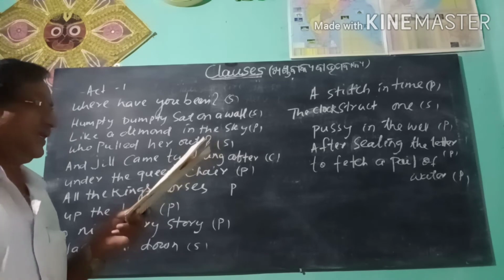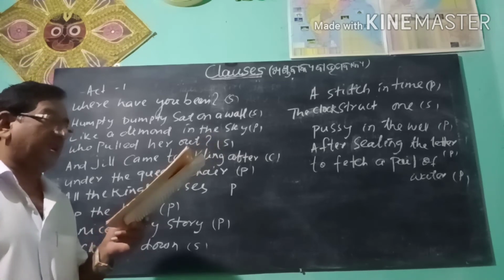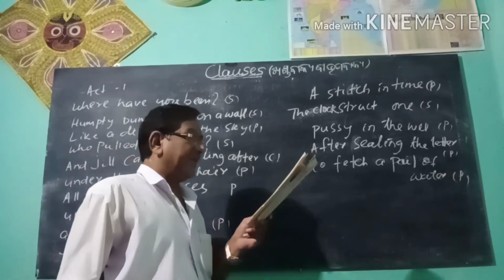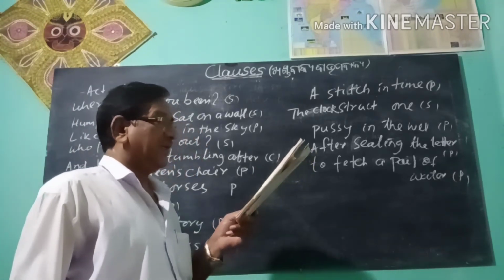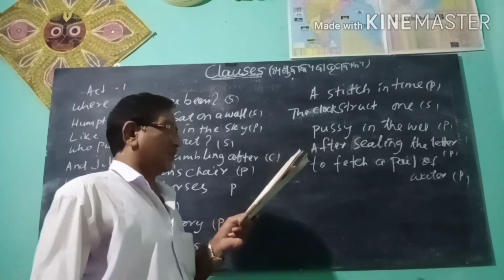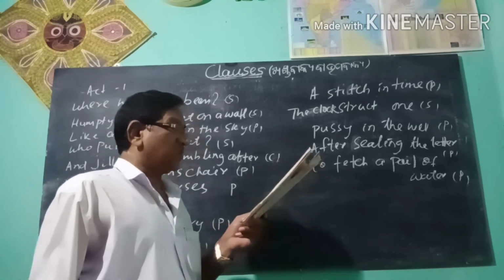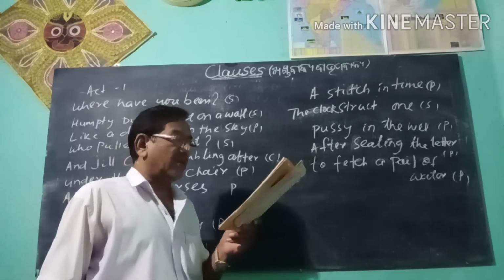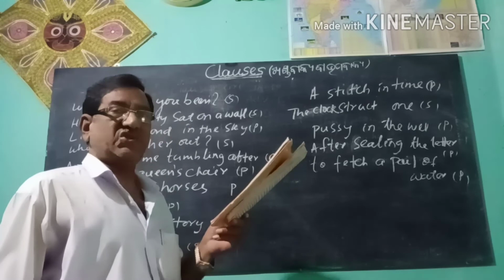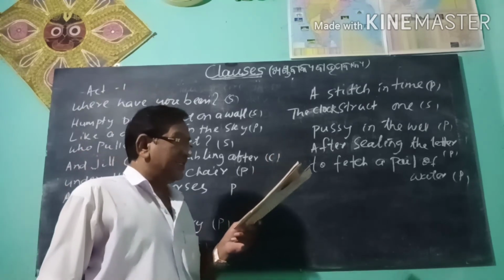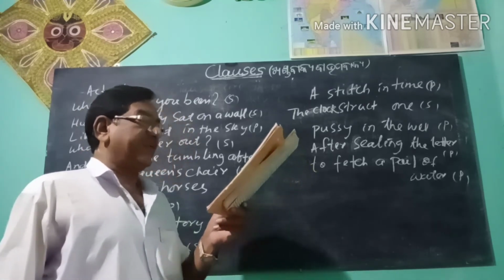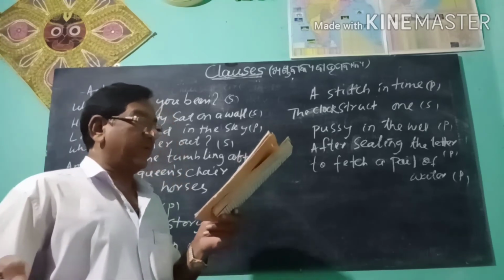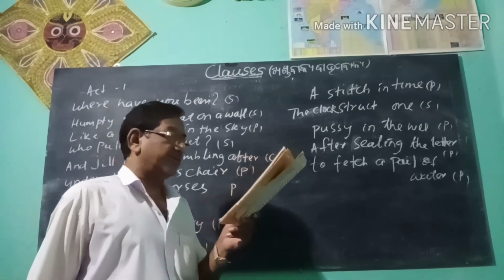Jack fell down and he broke his crown. Jack fell down, main clause. He broke his crown, coordinate clause. All depends on how the work is done. All depends on, main clause. How the work is done, subordinate clause. It is feared that he will not help us. It is feared, main clause. That he will not help us, subordinate clause.